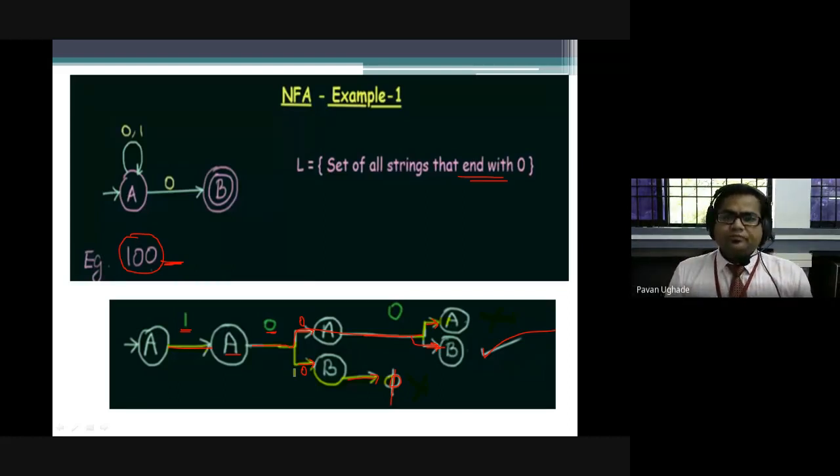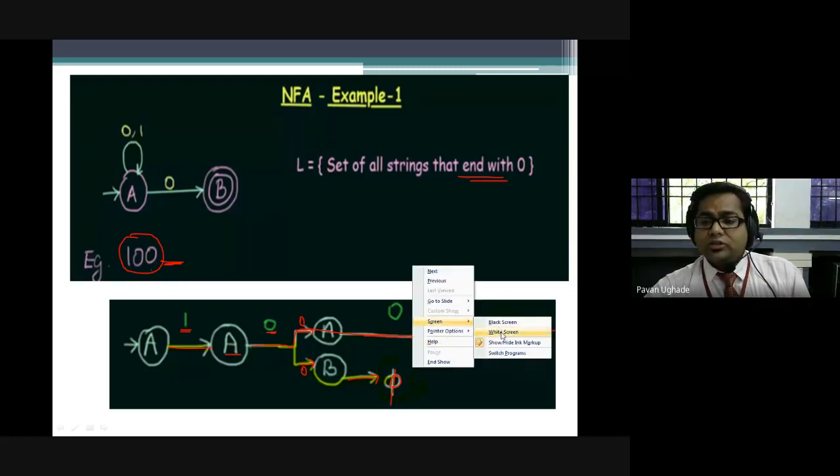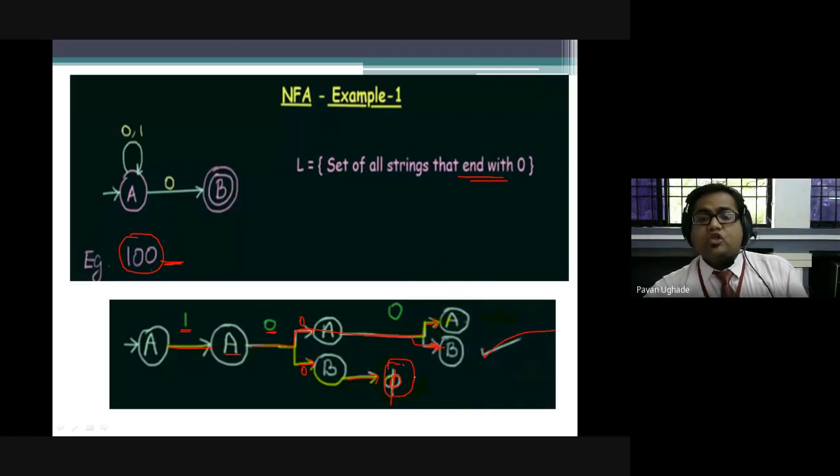There is also some situation where it will simply halt somewhere, it will not move in any direction, when there is no way to move to any state. You have seen in DFA there was no concept of the null state. Here it will be seen. So this was one of the basic examples to explain how NFA differs from DFA. Any doubts, guys? Please tell me.